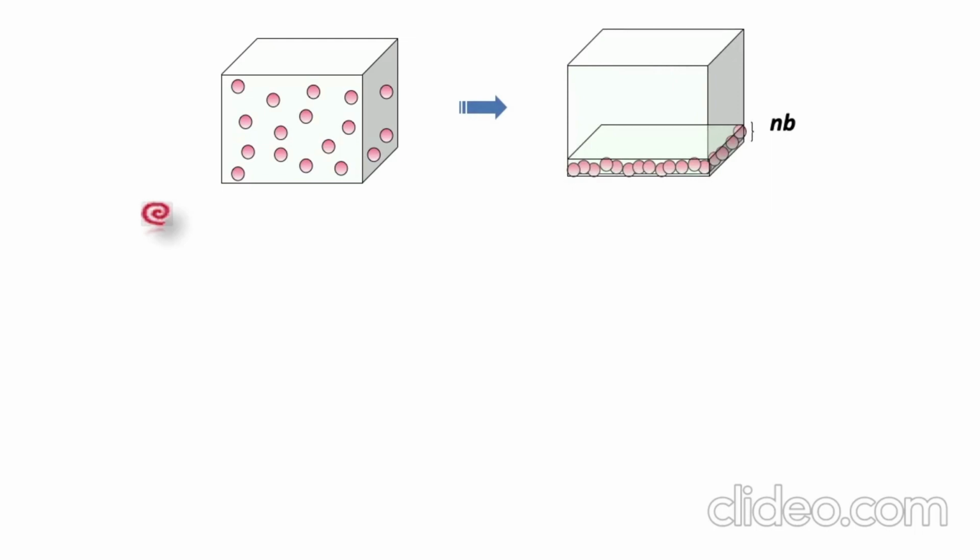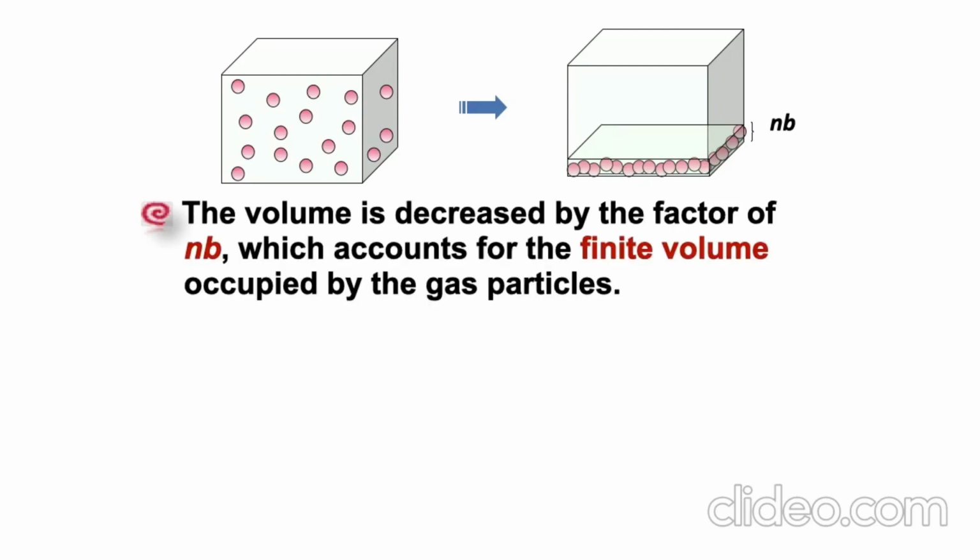Okay, let's see the container. When the volume is decreased, the gas molecules occupy the space, and the volume occupied by the gas molecules is labeled as nb. n represents the mole of the gas and b represents the size of the gas molecules. So the combination of n and b is the molecular volume. The volume is decreased by the factor of nb, which accounts for the finite volume occupied by the gas particles.